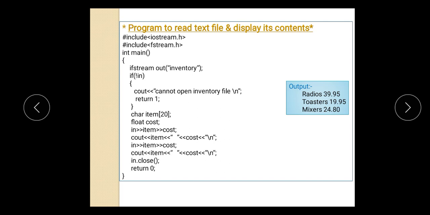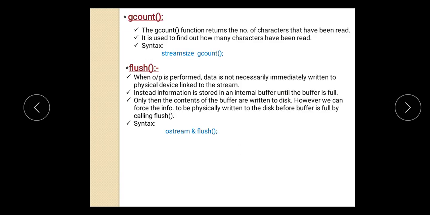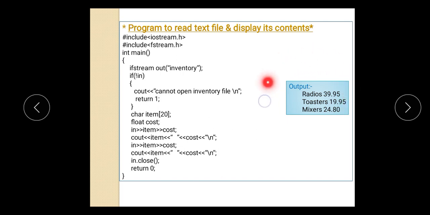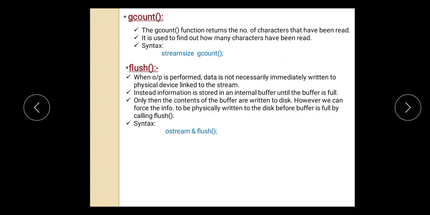Here I am creating two variables: item, which reads the name of the electronic appliance, and cost, which reads the cost of that appliance. With the help of this input file object we are reading that data, and then sending that data to the screen, the output monitor, and it will display whatever you have written inside the file.